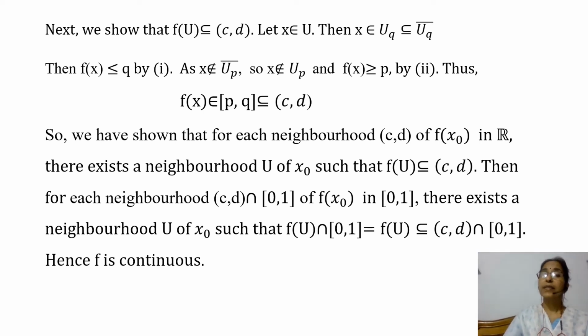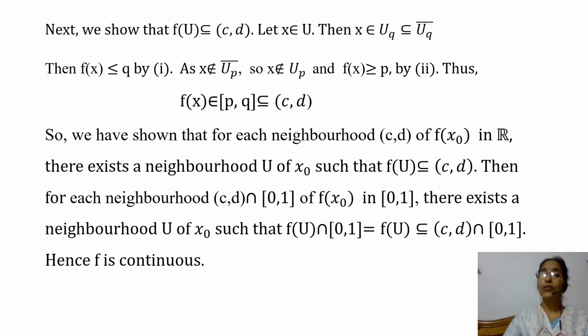As x belongs to U_q minus the closure of U_p, x doesn't belong to the closure of U_p, and so x doesn't belong to U_p, and so by 2, f of x is greater than or equal to p. Thus f of x belongs to the closed interval [p, q], and this closed interval is contained in the open interval (c, d).